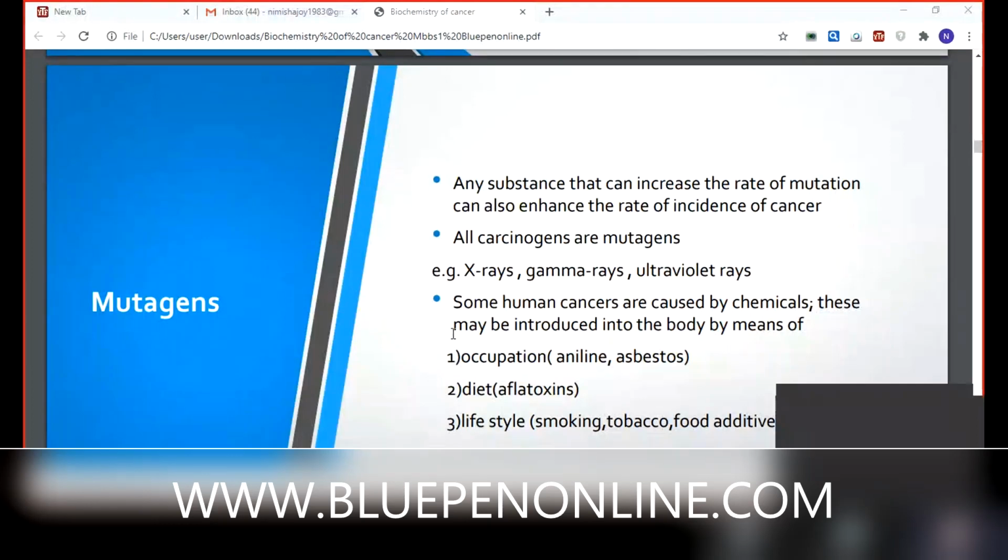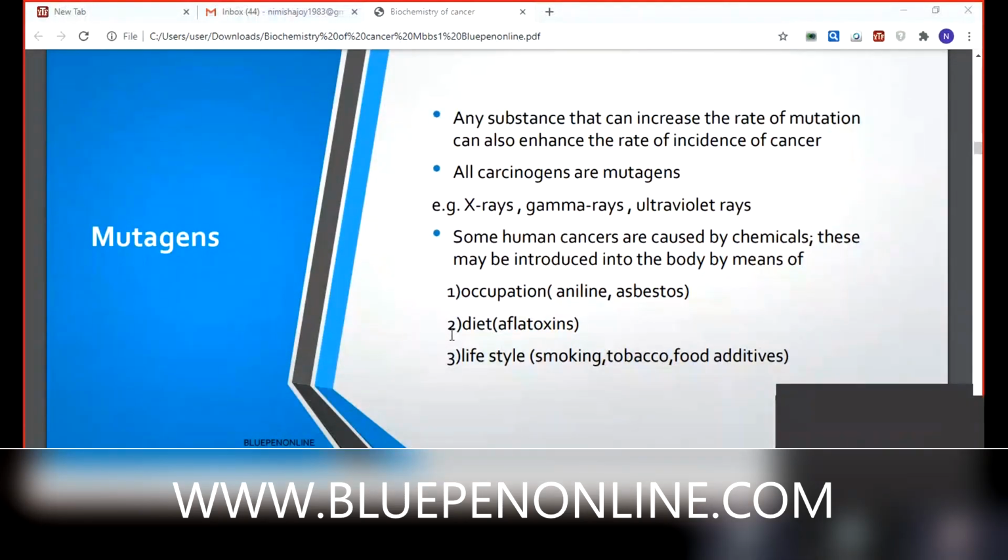Then lifestyle. We are very familiar with which lifestyles lead to cancer: smoking, tobacco, and food additives. Usually, red color is added to chicken, and Ajinomoto too, and that will lead to some problems. Always avoid food additives. Our normal cooking procedure is very effective. If the taste is less, no problem, that is good for health. Avoid bad habits like smoking and tobacco use.